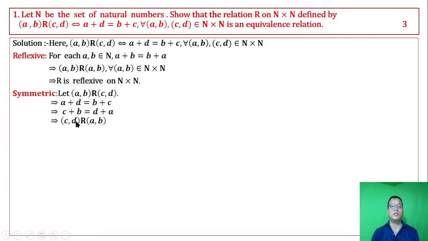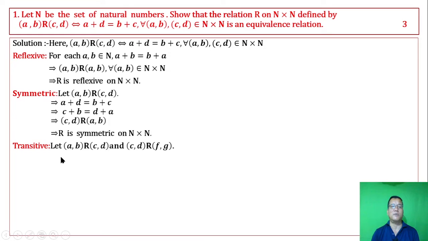This is (C, D) related to (A, B). Whenever (A, B) is related to (C, D), it implies (C, D) is related to (A, B). This shows that R is symmetric on N by N.